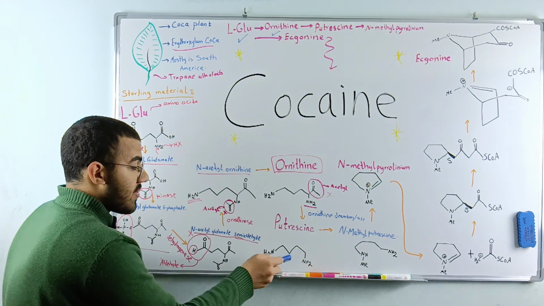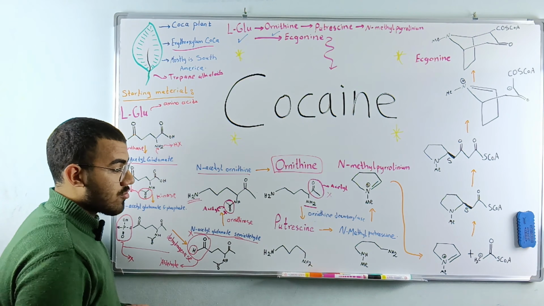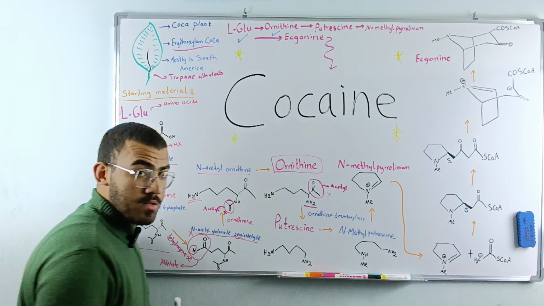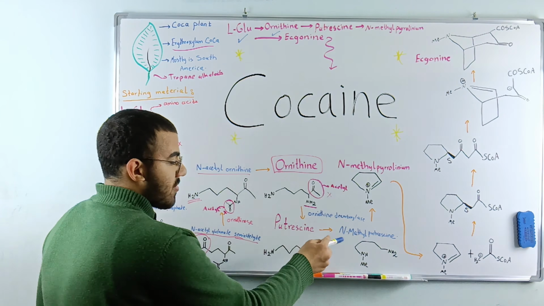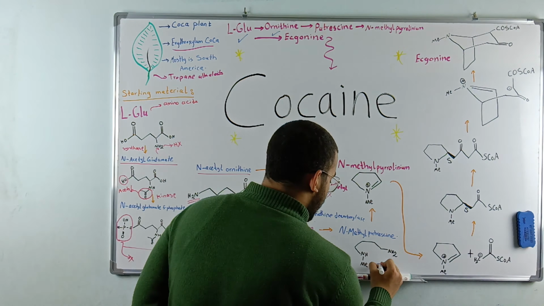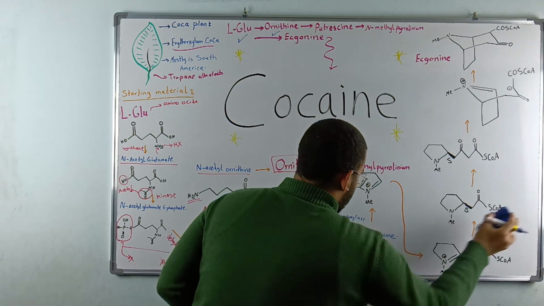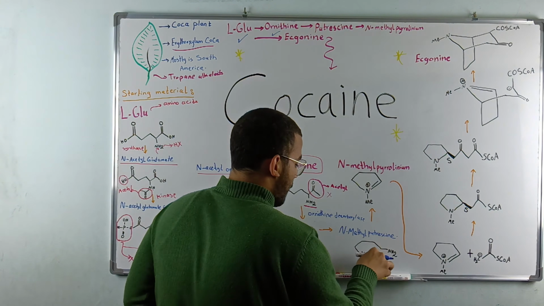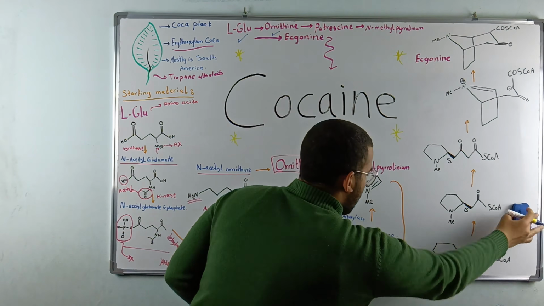Putrescine is this structure that does have 2 amino groups. We're going to add a methyl to one of them to form a structure that's called N-methylputrescine. What's a methyl group? It's the CH3. If you just don't know, you could refer to it as CH3 or you could refer to it as Me, whatever one you like.